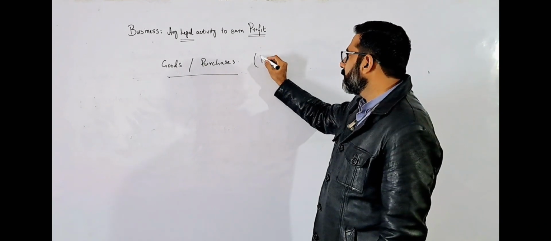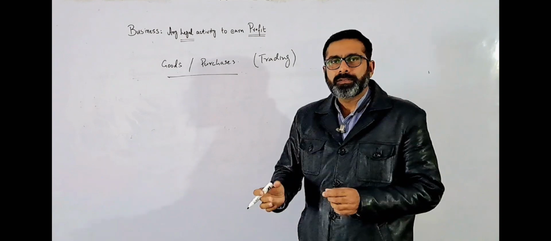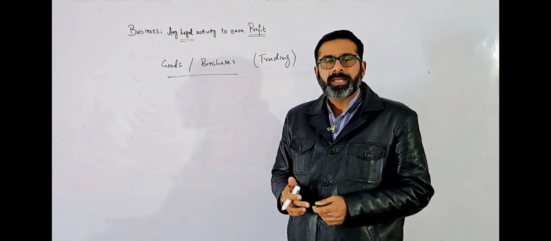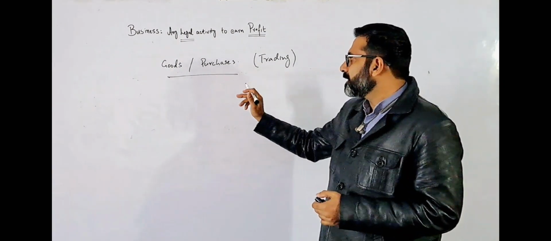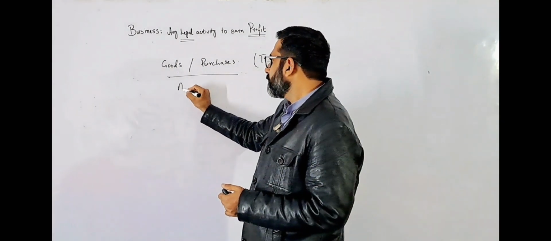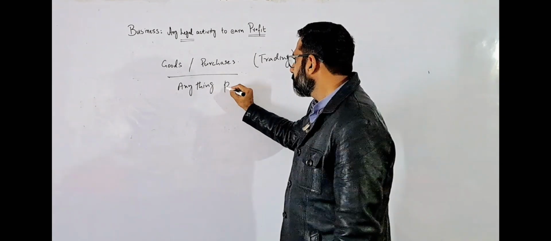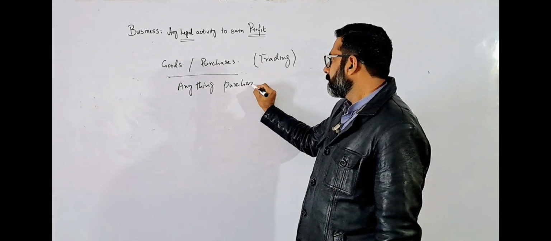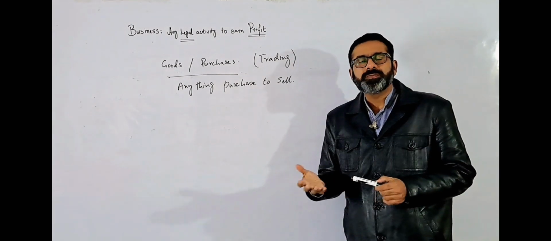I hope you remember the concept of the trading business. When they purchase the goods and they sell the goods, this is the simple trading business. So goods or purchases is anything that is purchased to sell.